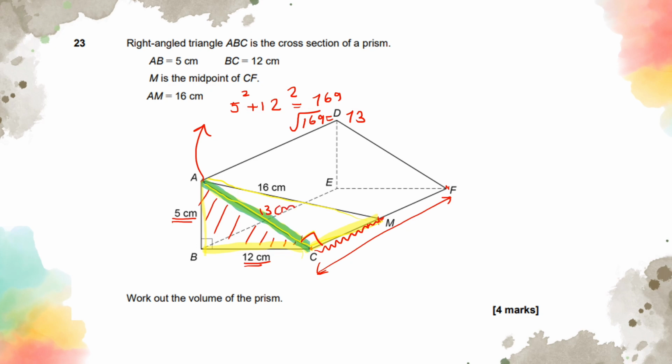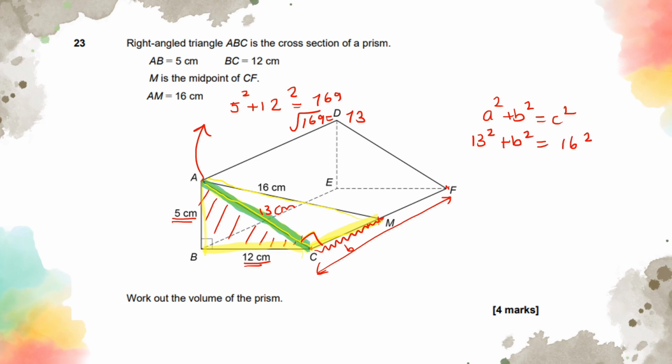So if I know the green section to be 13 centimeters, then the length of A to M is 16. We are going to try and find out the short side. So we know Pythagoras' theorem is a squared plus b squared equals c squared. Two short sides on this side is going to be 13 squared. Let's say 13 was a and C to M was b. Plus b squared is going to be 16 squared.